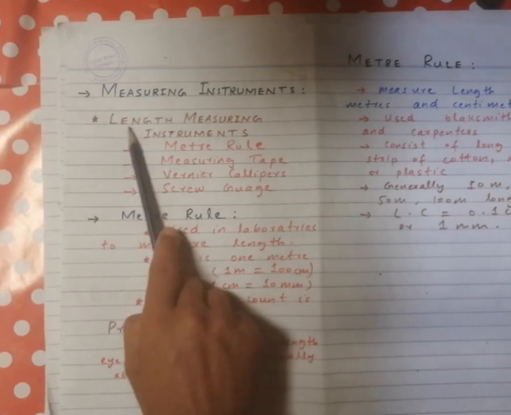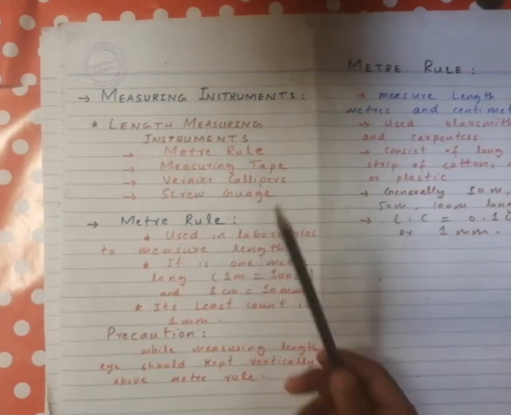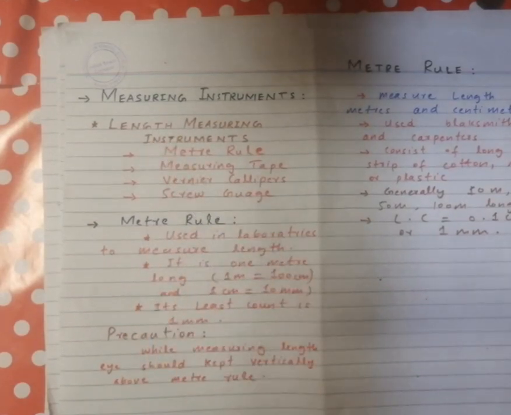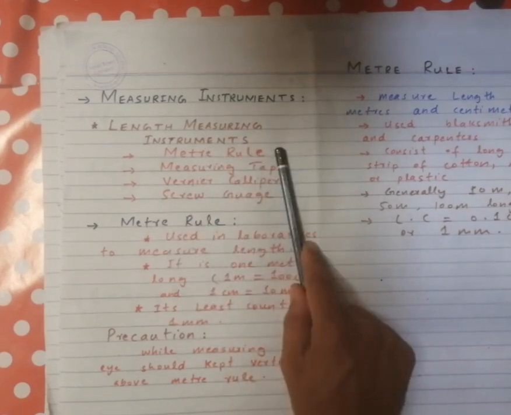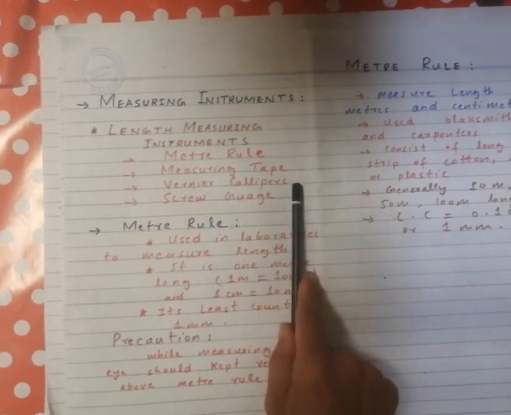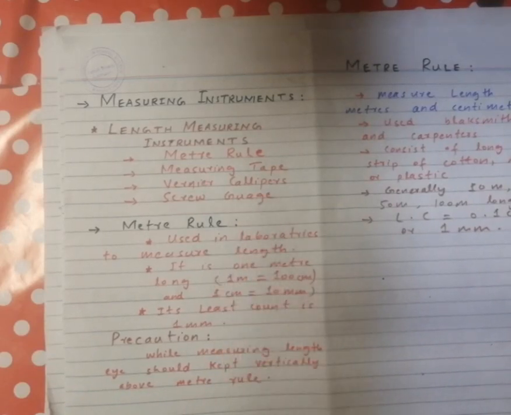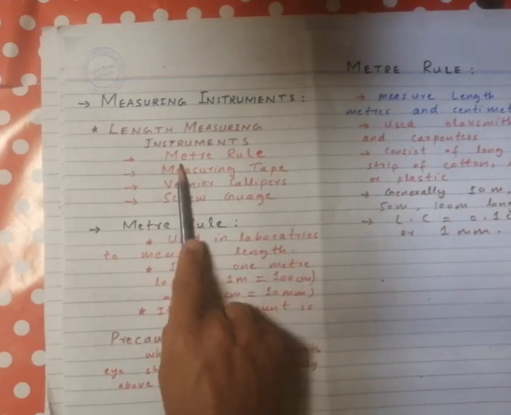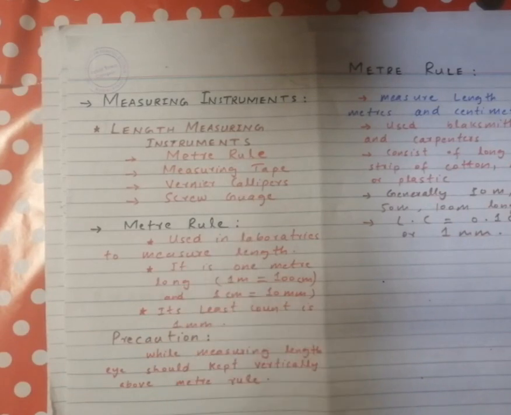Today we are going to discuss length measuring instruments, and we will only discuss 2 of them in today's lecture. In grade 9, we have 4 length measuring instruments in your book: meter rule, measuring tape, vernier calipers and screw gauge. Today we are going to discuss only the meter rule and measuring tape.